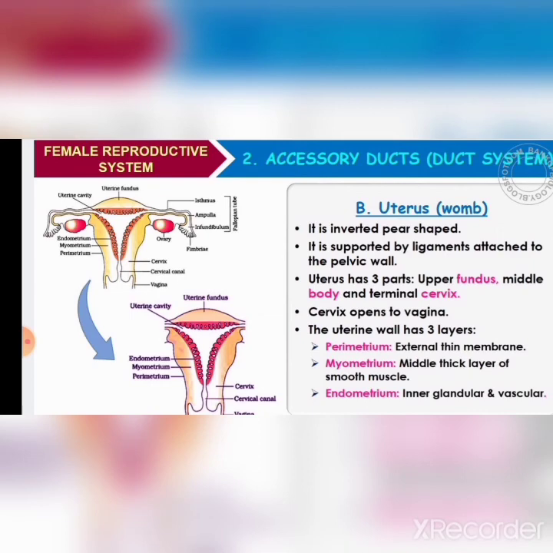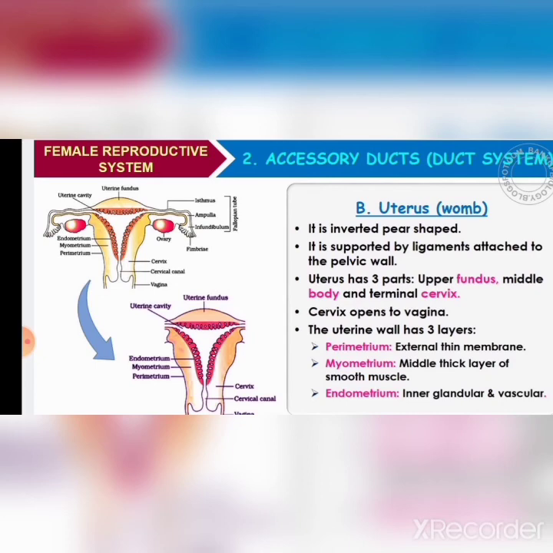It is also called the womb. The uterus is a somewhat inverted pear-shaped structure and it is muscular and hollow. That is why it can have contraction and expansion. Inside the uterus fetus development takes place.